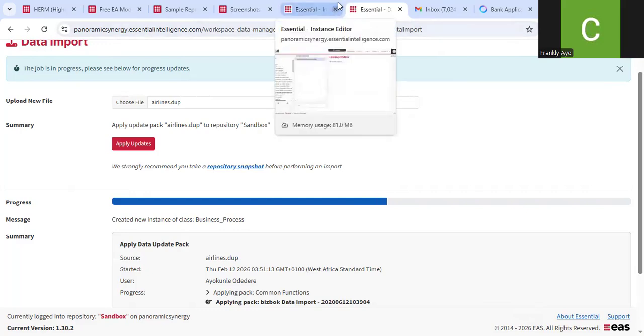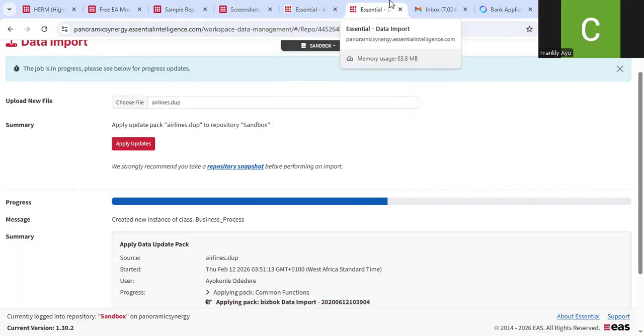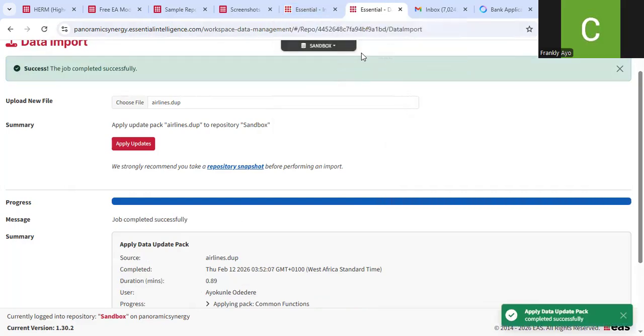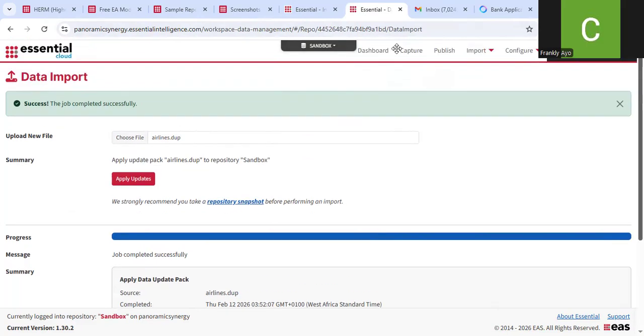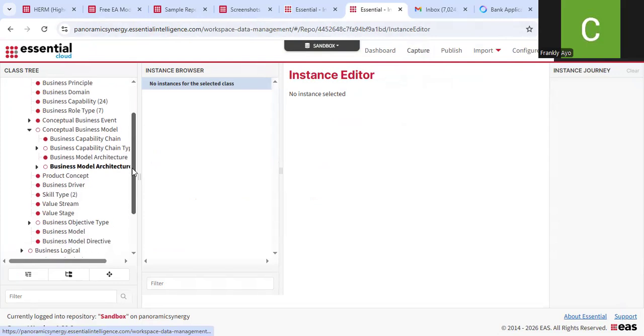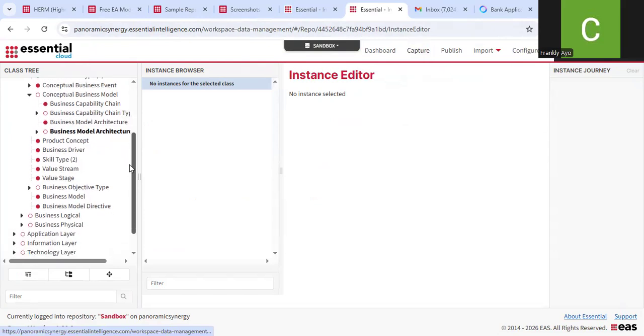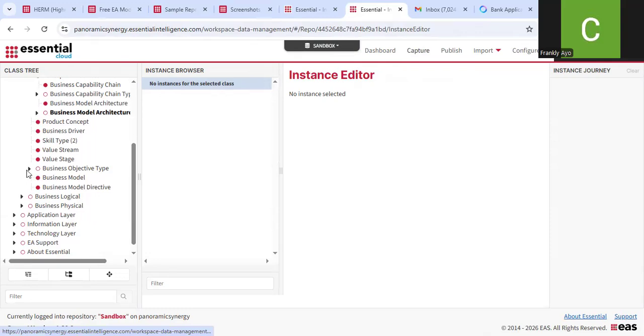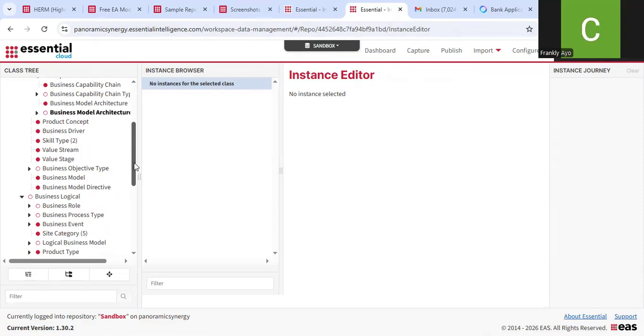So I just wanted us to have this video so that you can see clearly how you can add capability models and process models to your Essential Cloud. So it's done already. If you go back to Capture, you are going to notice the difference, that now you have your process models added. So if we go to, let me expand this as well.